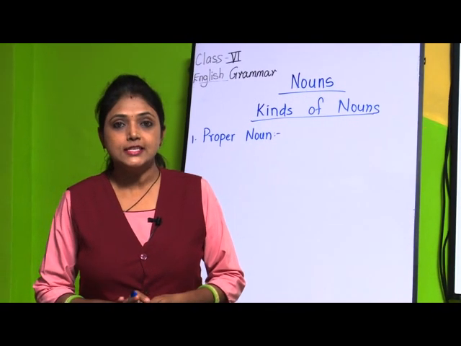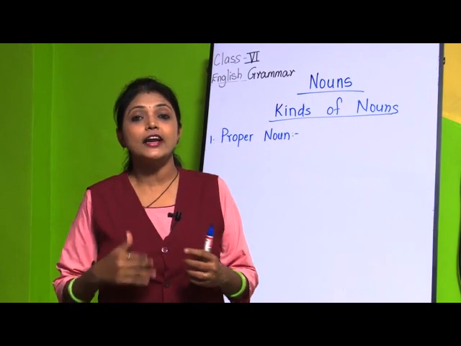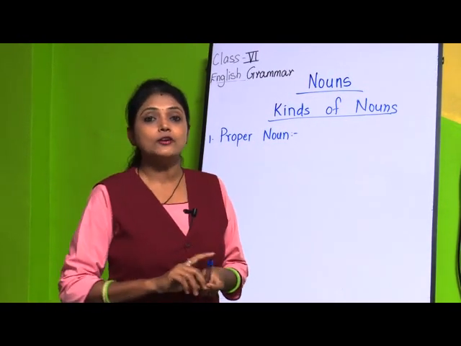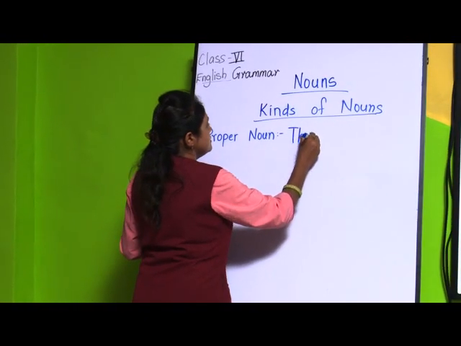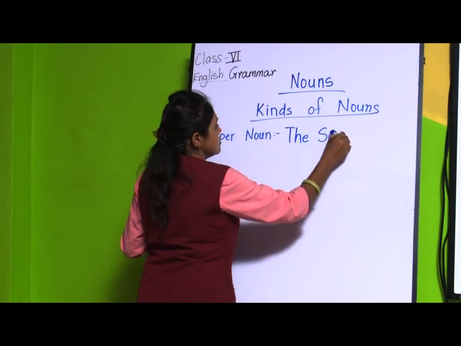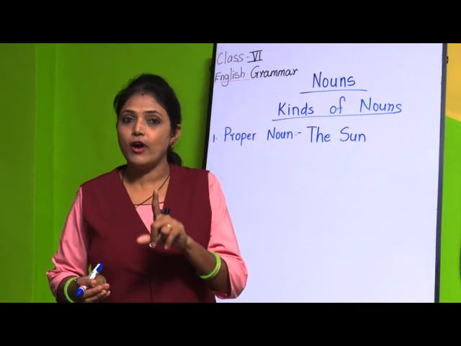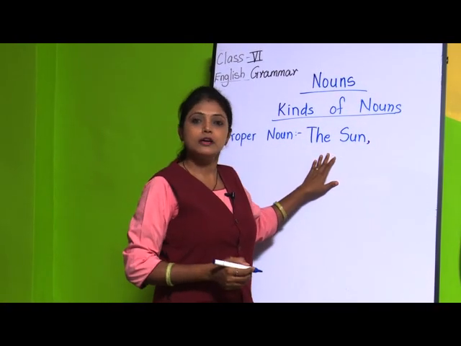Proper noun means only one. It means we can't find someone else or something other than that. Now, if I talk about the sun, we say the sun. Is there any other sun? No, there is only one sun. So this sun will become a proper noun.